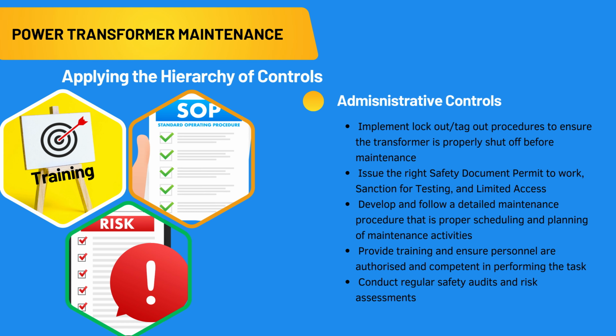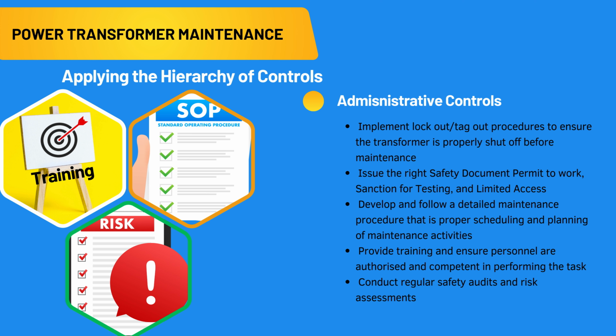Level 4, Administrative Controls. For lockout/tagout procedure, ensure all electrical connections are disconnected. Verify the transformer is safely grounded. Use lockout/tagout devices to prevent accidental energization. For permits, issue the right safety document.